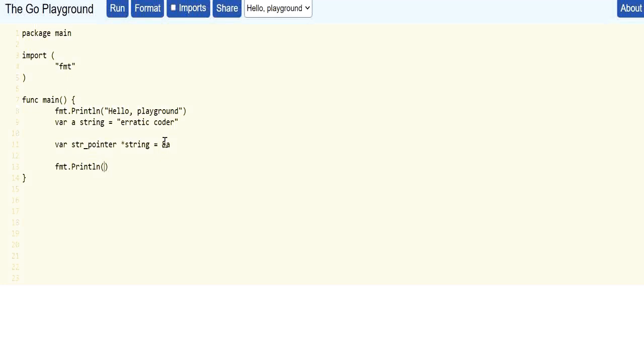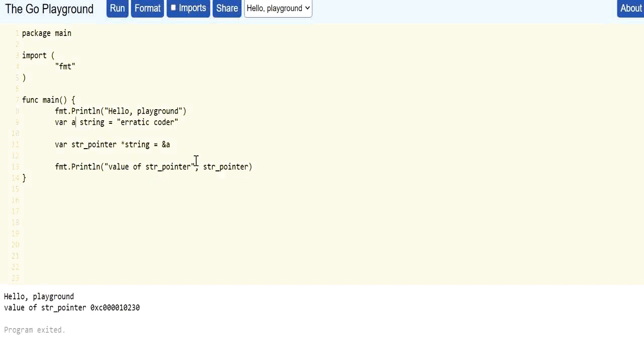Now I am trying to print the value of this pointer. And run this program. So here the value of the pointer is this. What is this? This is the address of variable a.